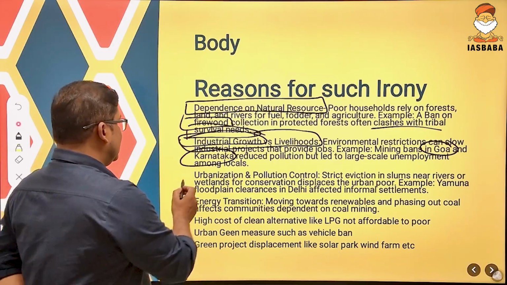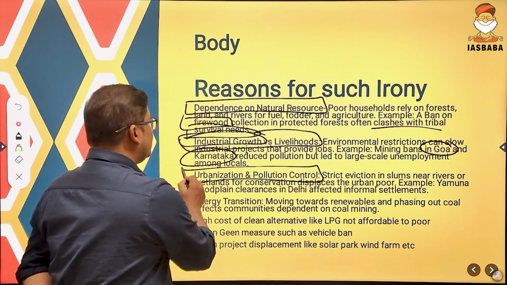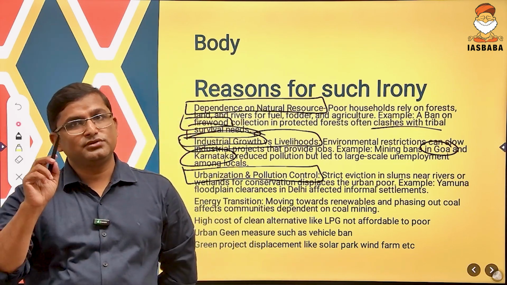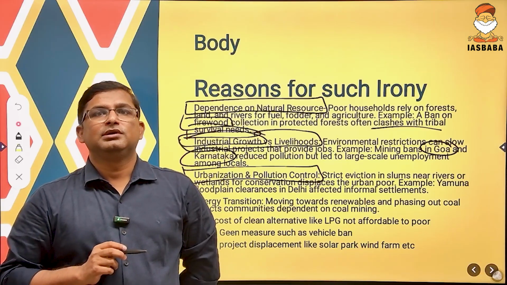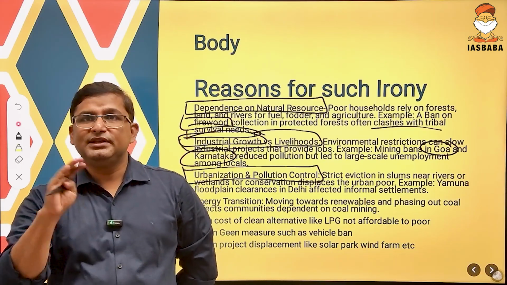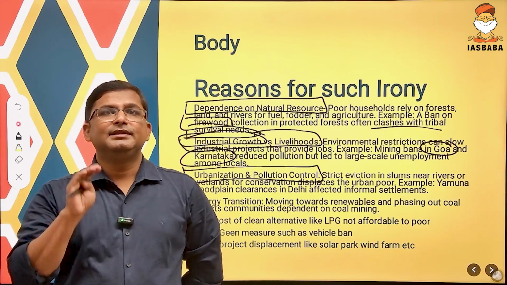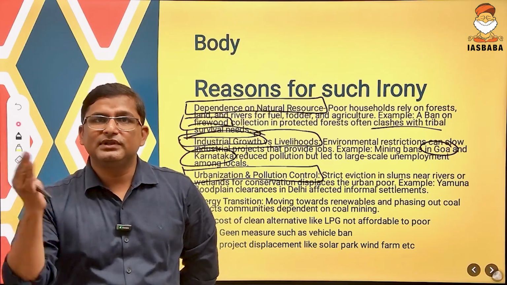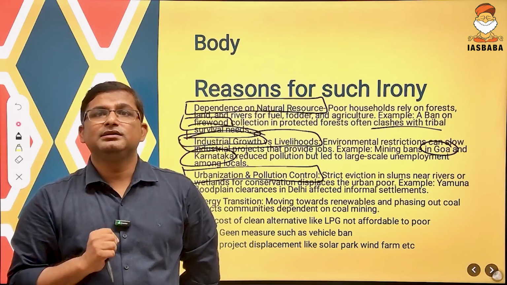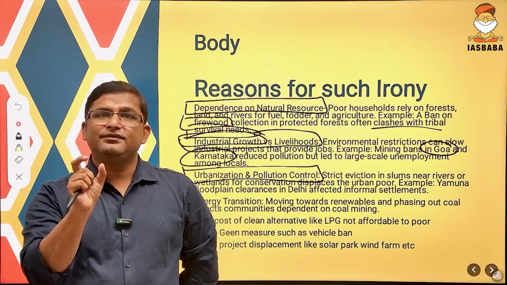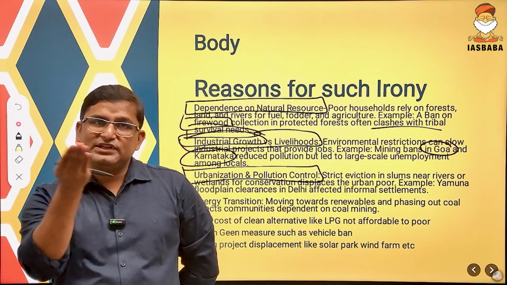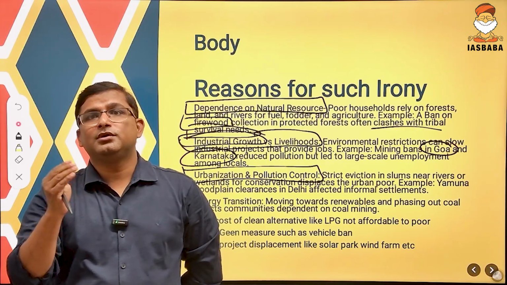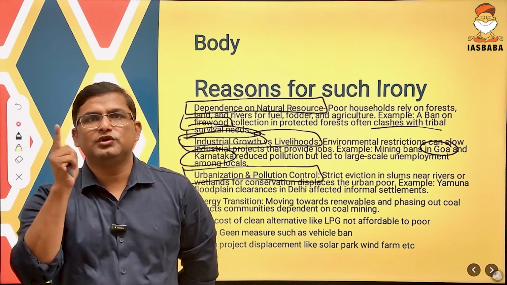Next is urbanization and pollution control. See, we also need urbanization. We also need pollution control. Clear? Suppose, for example, many slum areas in India are residing near what? Near the bank of the river or near the wetland. So suppose the government, for urbanization, evicts those people from those areas, this may lead to the problem of settlement in the urban area for the poor people.